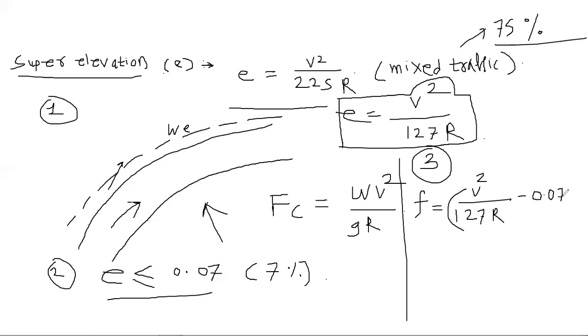Okay, so this is the value for coefficient of friction.